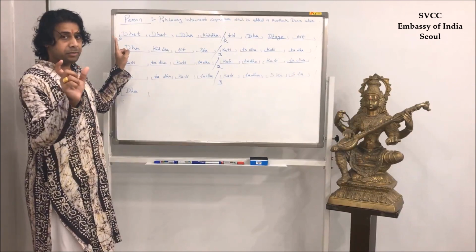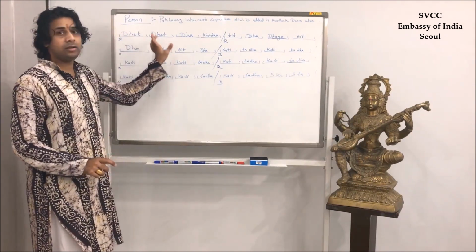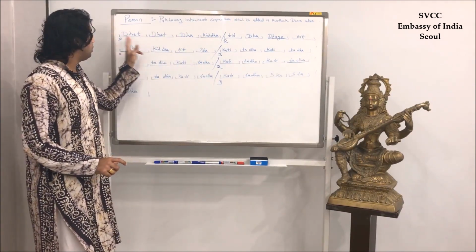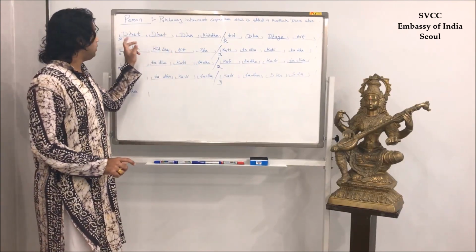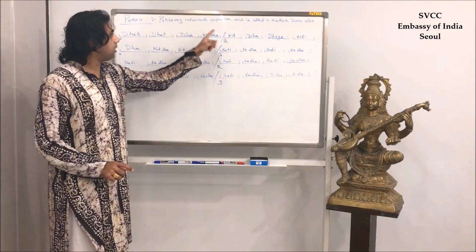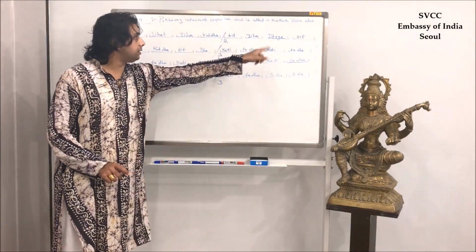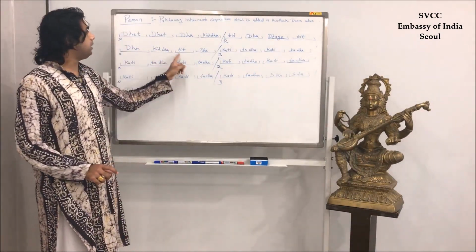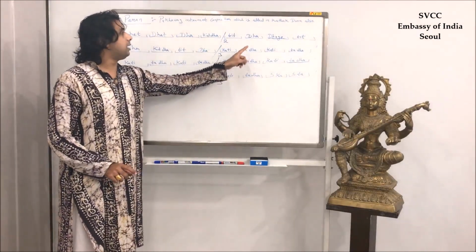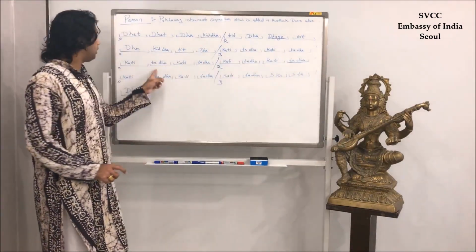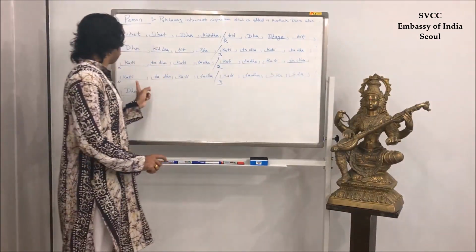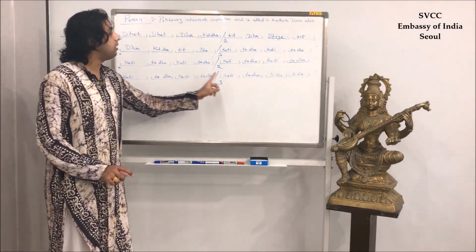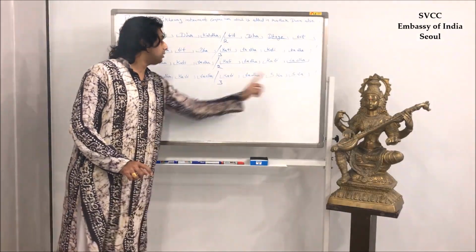In each beat we will go with the words. Dit dit dha, kid dha tit dha, dhage tit dha, kid dha tit dha, kati dha, kati dha, kati dha, kati dha, kati dha, kati dha, kati dha, kati dha, kat dha.